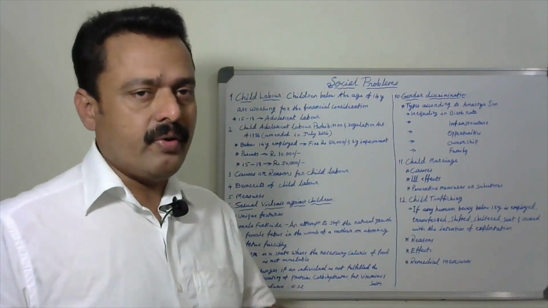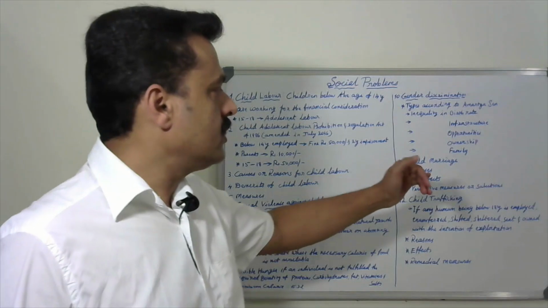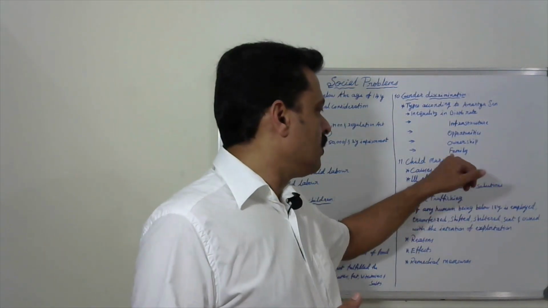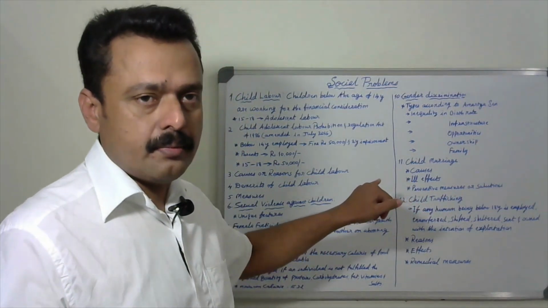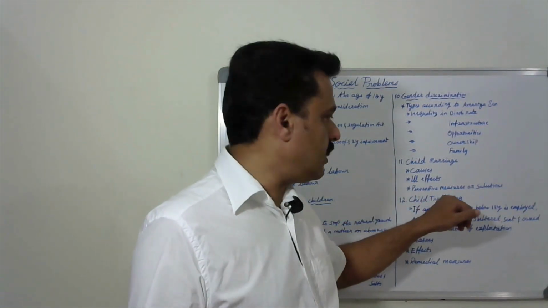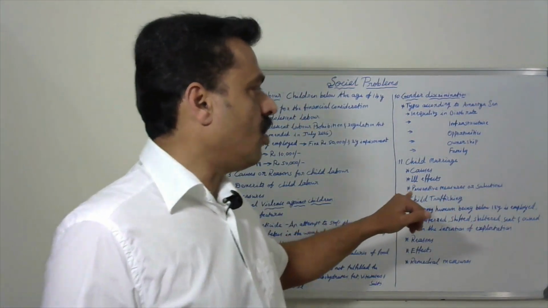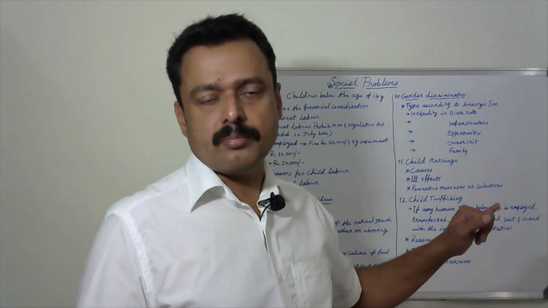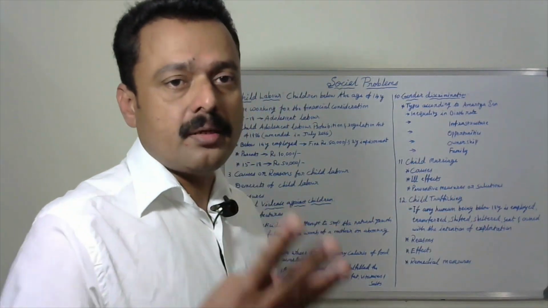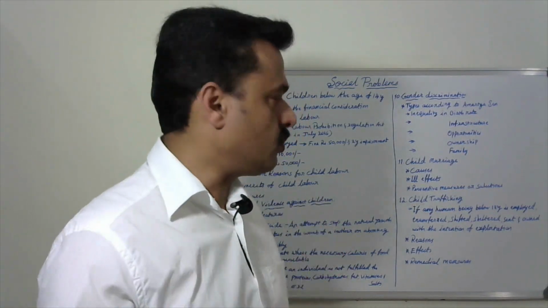Next, very important one, child marriage. Like child labor, child marriage is also very important. And here, what are the causes for child marriage? What are the ill effects of child marriage? And what are the preventive measures or solutions for child marriage? These are the 3 important questions that come from child marriage. In my video, I have given the points neatly, please watch.